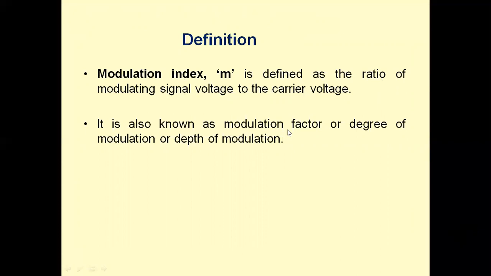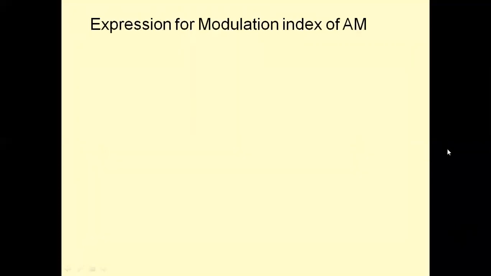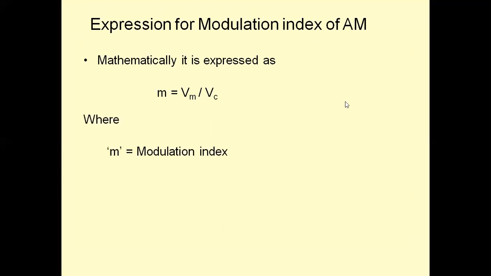It is also known as modulation factor. The other name is degree of modulation, or we also call it depth of modulation. What is the expression for modulation index? Modulation index equals Vm by Vc. Vm should be less than Vc, and therefore M should be less than 1. M is called modulation index.